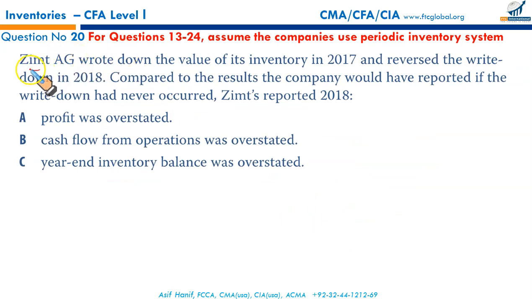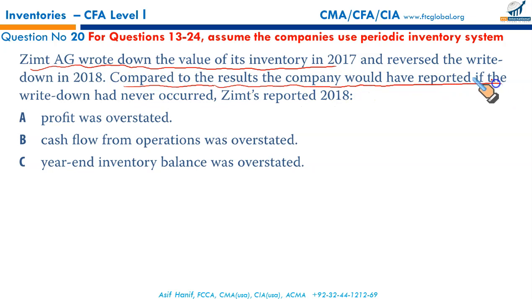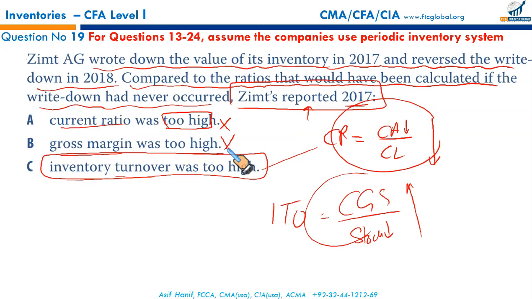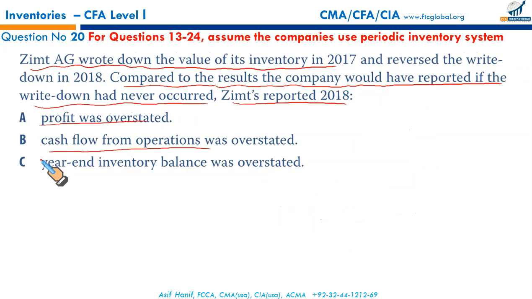Next question, 20th. Zimt AG wrote down the value of its inventory, and I think it's the same question, but this time we need to compare to the results the company would have reported if the write-down hadn't occurred. Zimt reported profit was overstated. I think we did it previously. Gross margin was too high. It was wrong here.